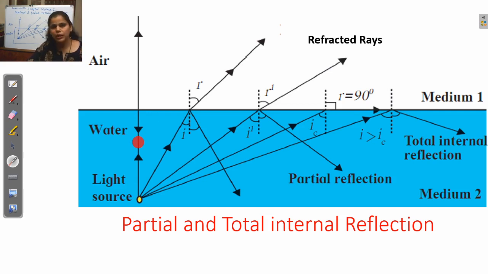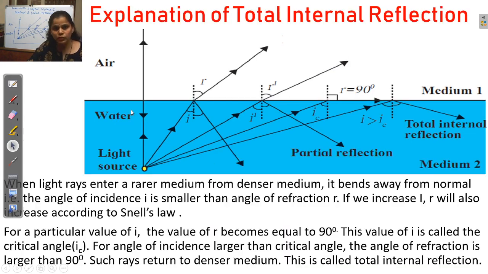Partial reflection. Then our next term is total internal reflection. So what is a total internal reflection? When light rays enter from the denser medium to the rarer medium, then according to the law of refraction, the light ray bends away from the normal. Here, away from the normal.